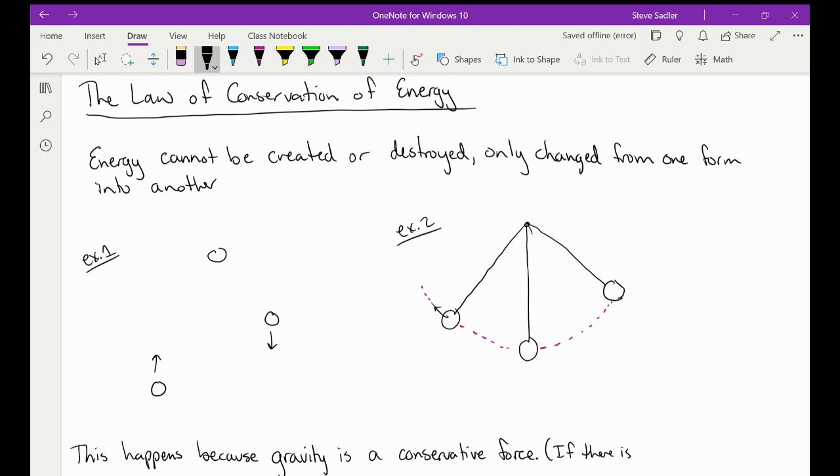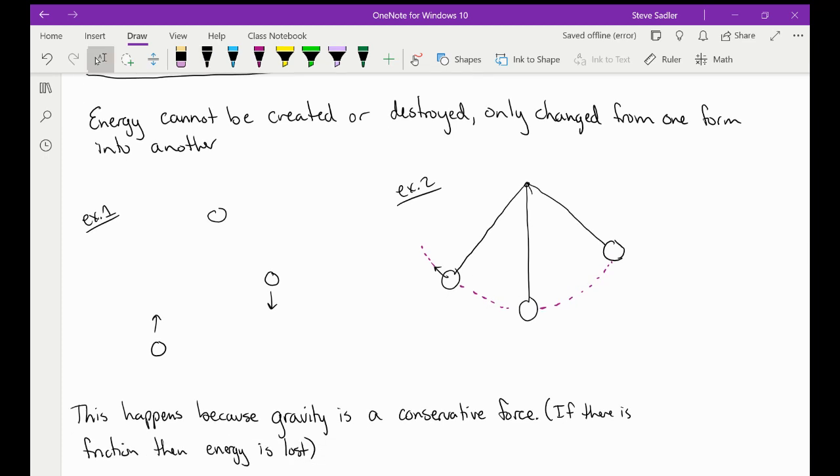So with the formula, I think it's a really easy way to see this. But first, we'll just talk about a couple of examples. The first one, example one, we're throwing a ball in the air, and it's taking this path up and over, and then on its way back down.